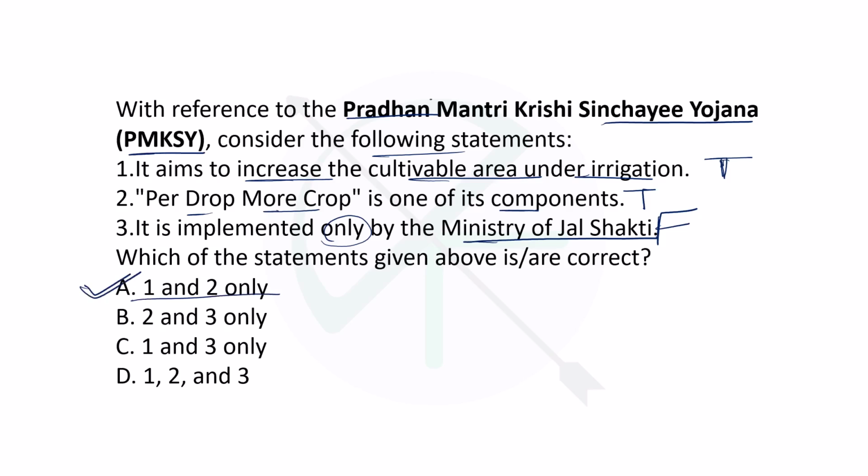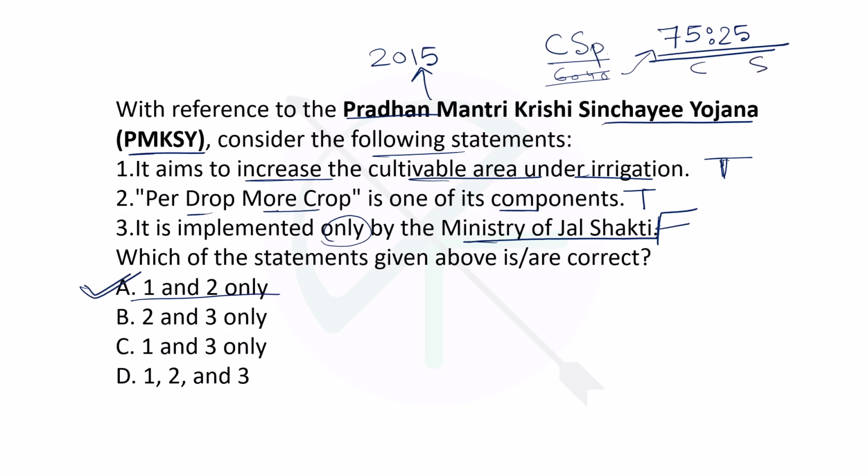Now if we talk about Pradhan Mantri Krishi Sinchai Yojana, it was launched in the year 2015, and it is a centrally sponsored scheme, but remember that the allocation division of funds is 75-25. Generally in a centrally sponsored scheme it is 60-40, but in this case it's not 60-40, rather 75-25 ratio among central and state government. Then one of the components is Per Drop More Crop. What are the other components?